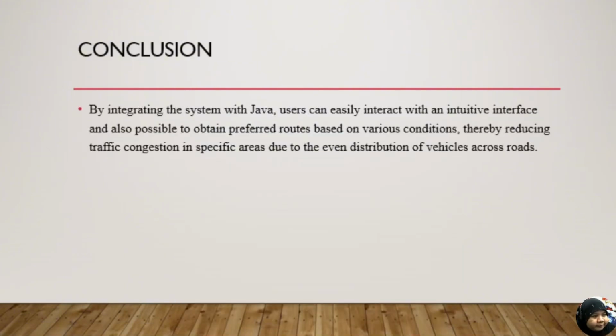So for the conclusion, by integrating the system with Java, users can easily interact with an intuitive interface and also obtain preferred routes based on various conditions, thereby reducing traffic congestion in specific areas due to the even distribution of vehicles across the road.